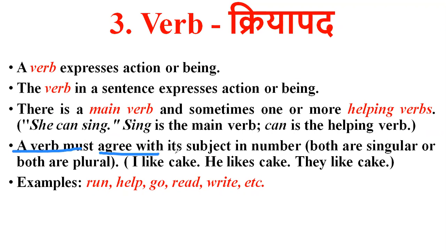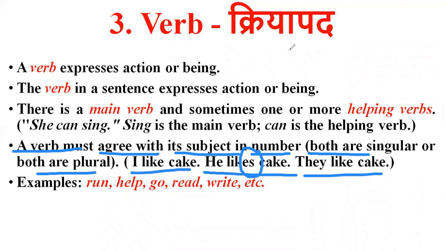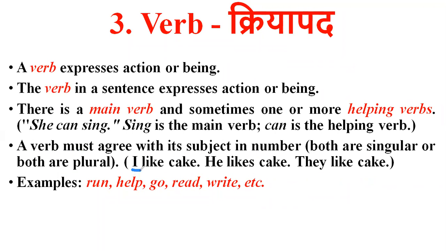A verb must agree with its subject in number. So both are singular and both are plural. Like, I like cake, right? He likes cake. So here, I like and he likes cake. They like cake. So what is the difference, guys? Here, I is singular. He is also singular. But if the pronouns he, she, and it are there, then you have to take S or ES after the word.